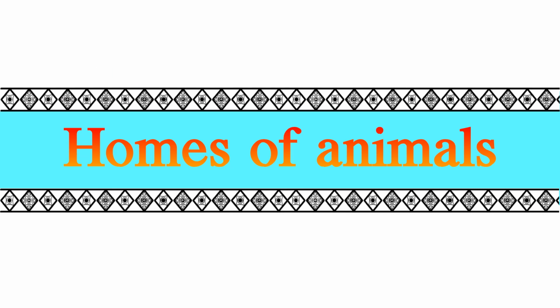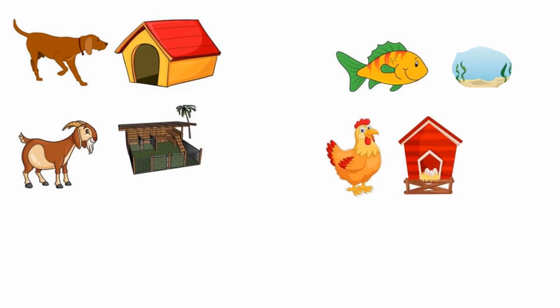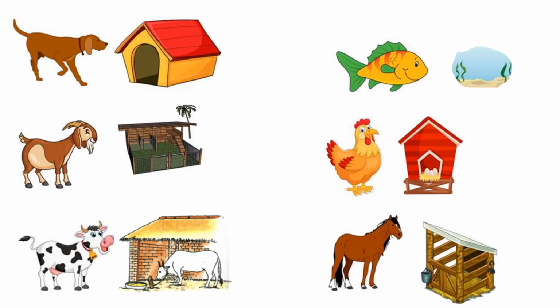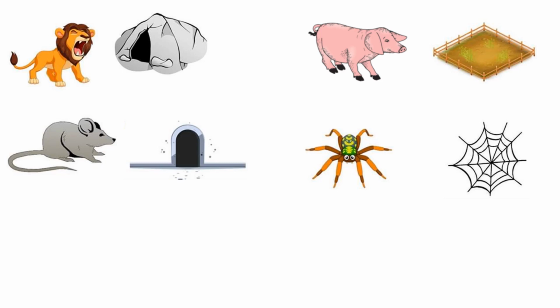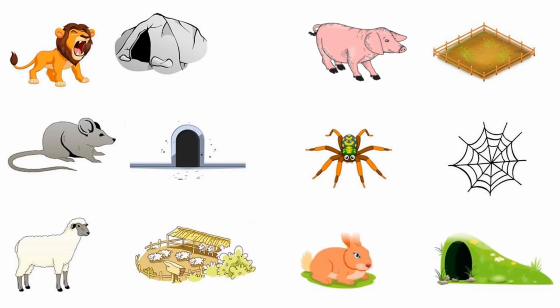Now we learnt about homes of animals. Dog lives in kennel, fish lives in water, goat lives in pen, hen lives in coop or cages, cow lives in shed, horse lives in stable, lion lives in den, pig lives in sty, spider lives in web, rat lives in hole, sheep lives in pen, rabbit lives in burrows or holes.